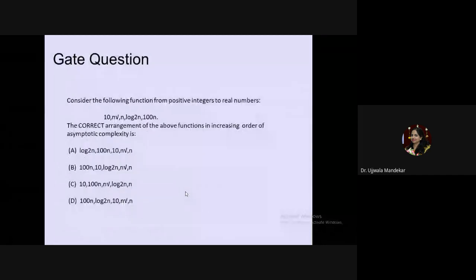Next question. Consider the following functions from the positive integers to the real numbers. So the functions are 10, after that n log 2n, then 100 divided by n. It is not correctly visible.